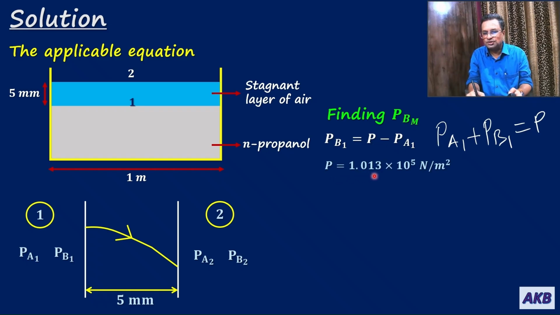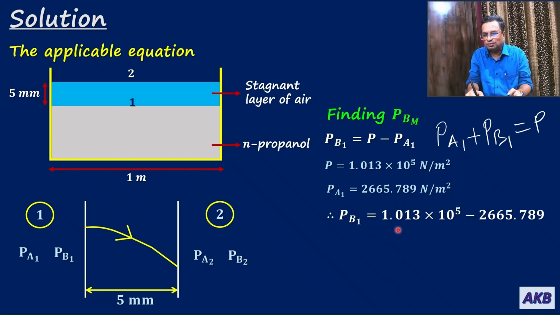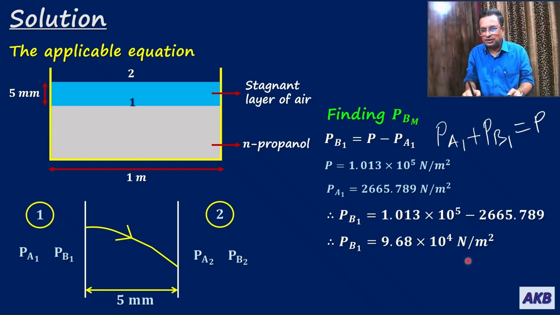P is 1.013 into 10 to the power 5 Newton per meter square. PA1 we found earlier, it is 2665.789 Newton per meter square. Therefore PB1 will be equal to 1.013 into 10 to the power 5 minus 2665.789. That gives us PB1 as 9.68 into 10 to the power 4 Newton per meter square.